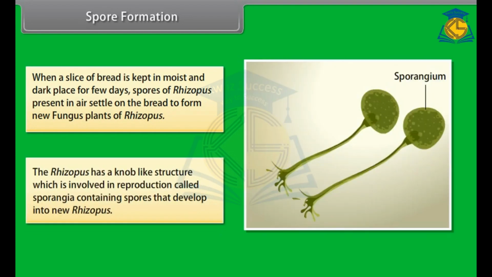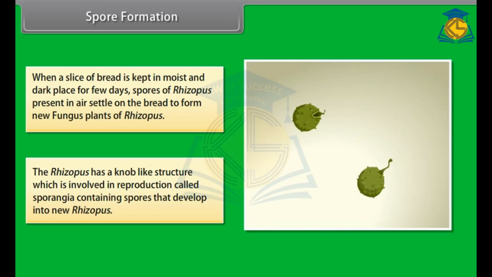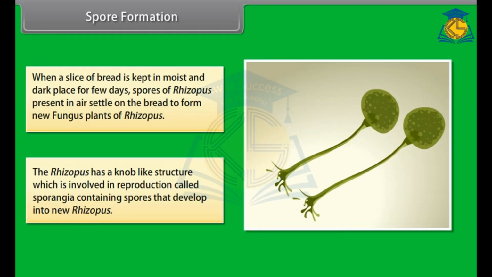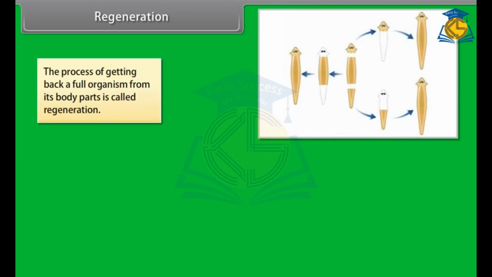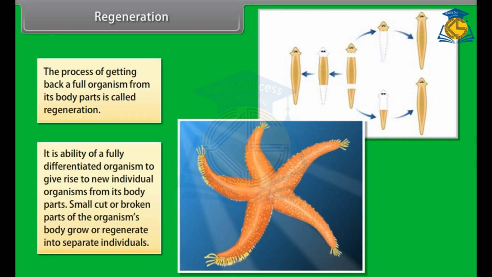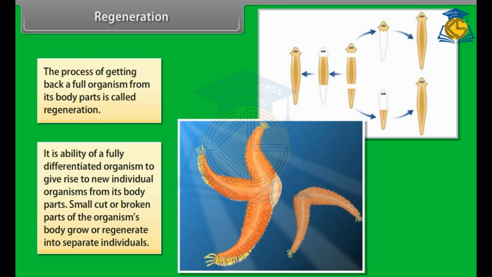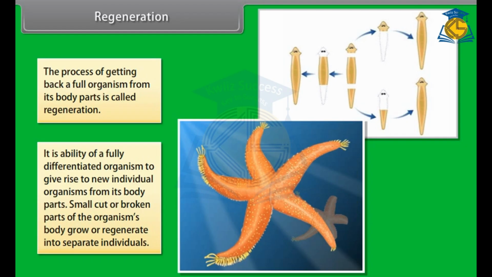The Rhizopus has a knob-like structure involved in reproduction called sporangia, containing spores that develop into new Rhizopus. Regeneration. The process of getting back a full organism from its body parts is called regeneration. It is the ability of a fully differentiated organism to give rise to new individual organisms from its body parts. Small cut or broken parts of the organism's body grow or regenerate into separate individuals.